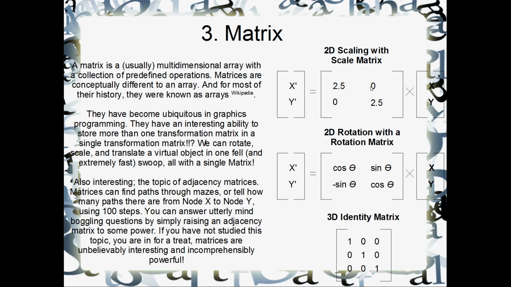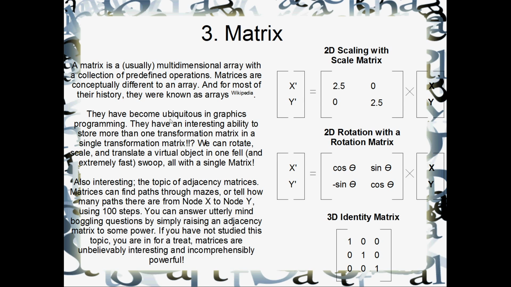For example, we've got the matrix product, which you could do on a 2D array, but to me that would make the array a matrix. I hope that makes sense. There's not a great deal of difference between a matrix and an array anyway. For most of their history, matrices were actually known as arrays, according to Wikipedia anyway.